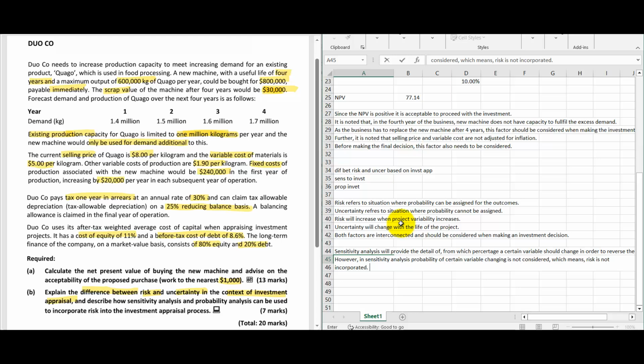So with that, we can connect to the next point, which is the probability analysis. In the probability analysis, we are taking that particular probability also into consideration.